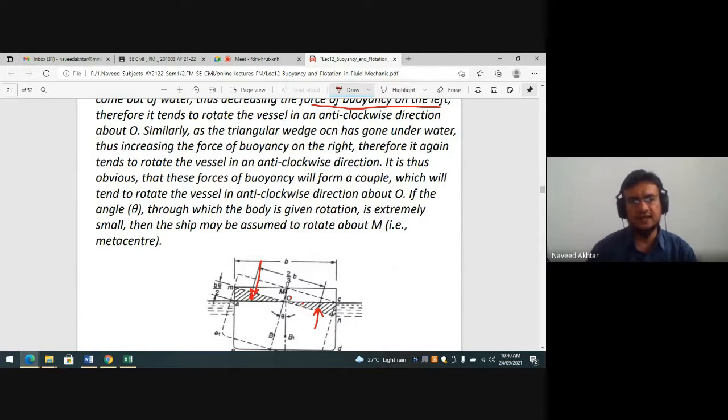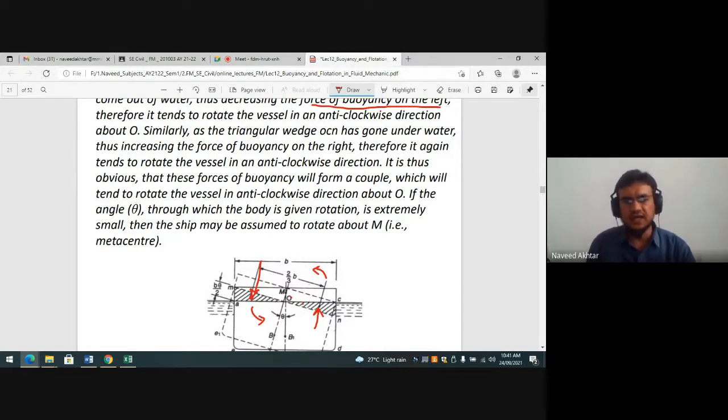So it again tends to rotate the vessel in the anti-clockwise direction. If you look about O, both are in the anti-clockwise direction. It is thus obvious that these forces of buoyancy will form a couple, which tends to rotate the vessel in the anti-clockwise direction.